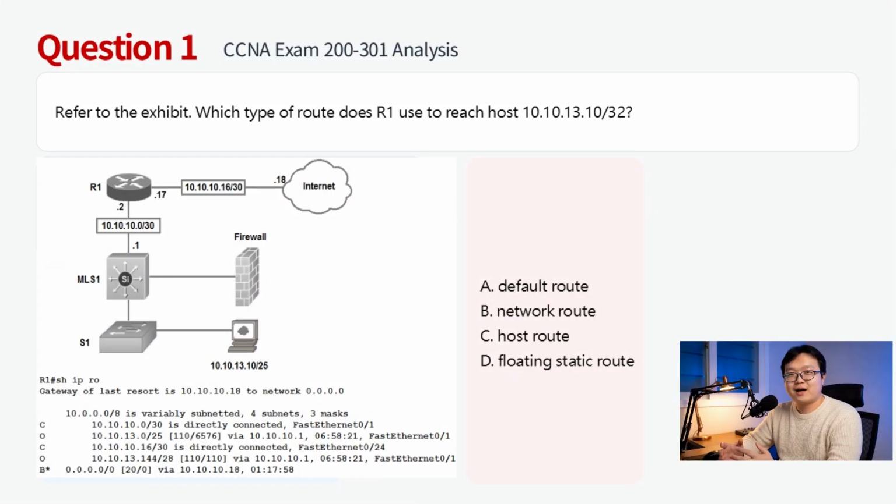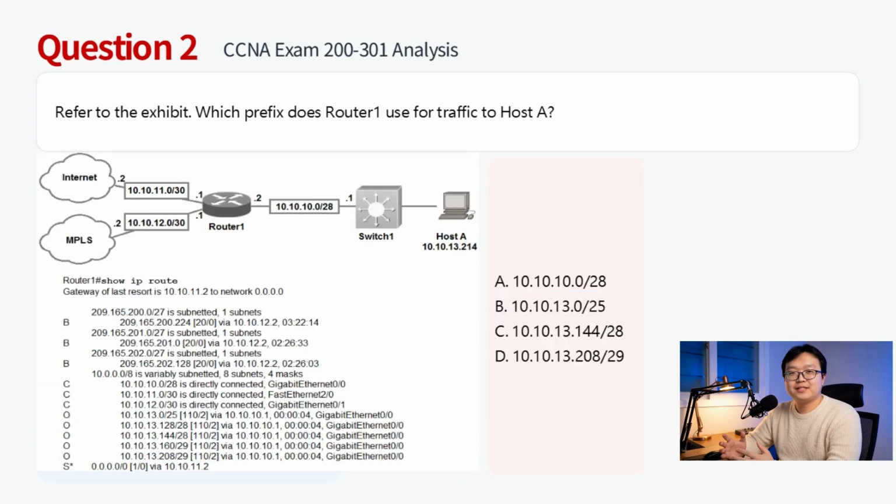the host 10.10.13.10/32 falls within the range of the network route 10.10.13.0/25 in Ron's routing table. This route has a longer prefix match than the default route, so it is used to forward traffic to the host. Therefore, this question chooses B.